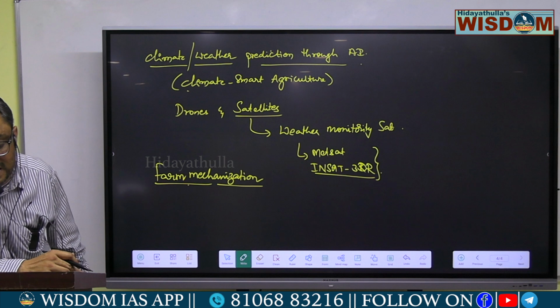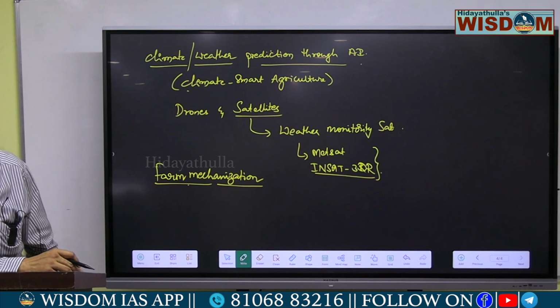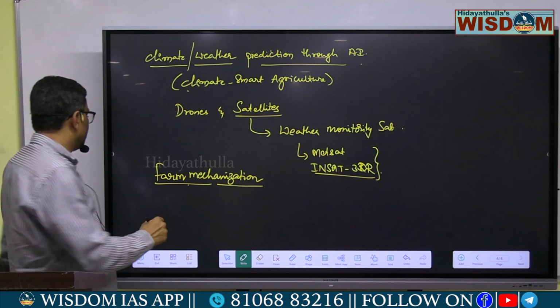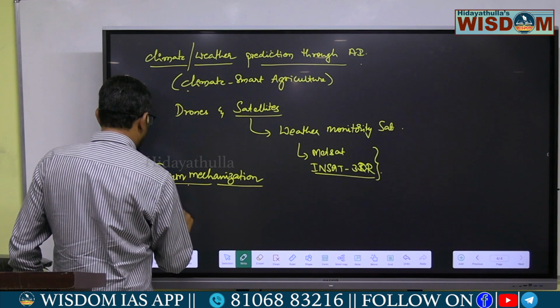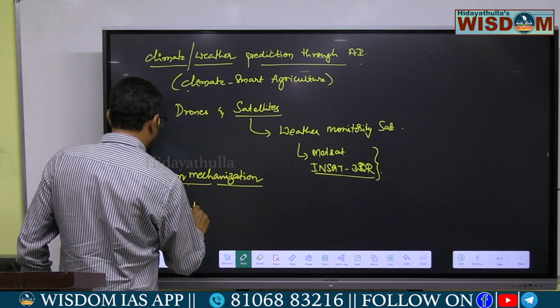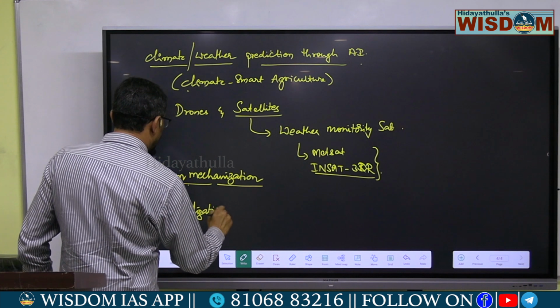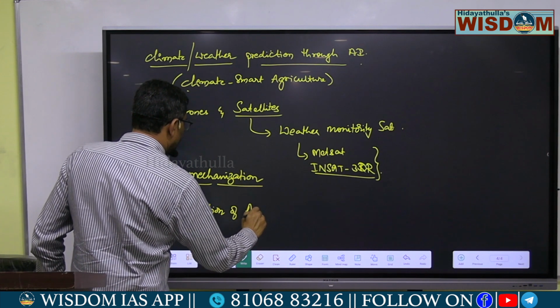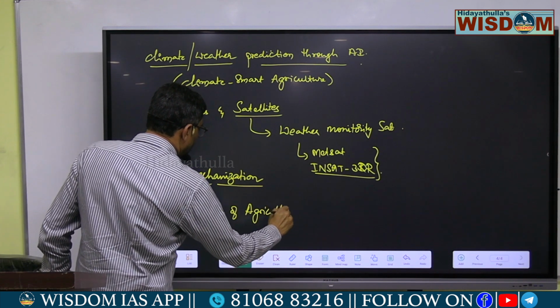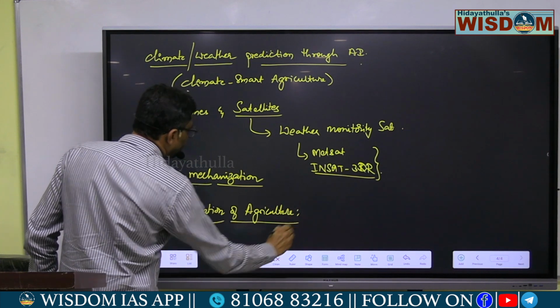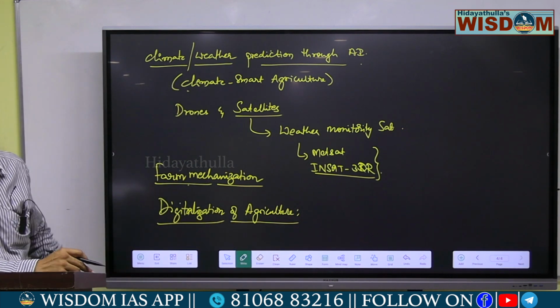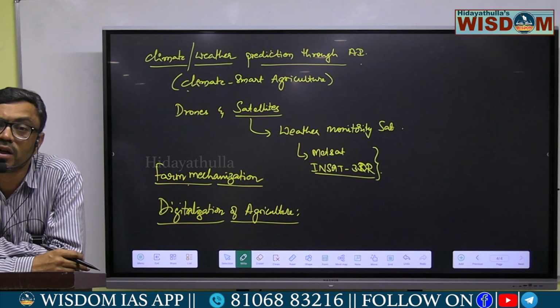And also digitalization of agriculture. I already told you. In the agriculture sector, we are using various types of communication technologies and digital technologies, which are involved in precision farming.